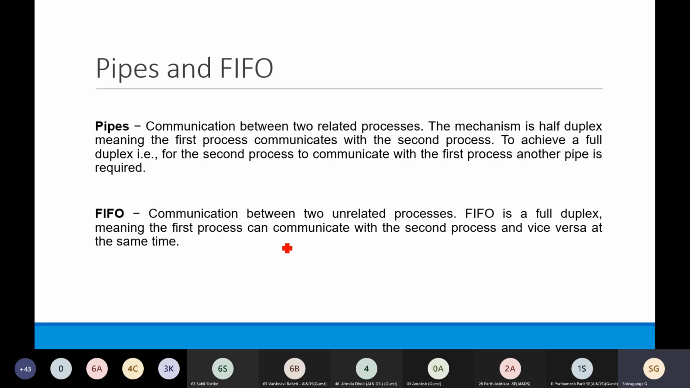And if we have unrelated processes, that means the processes are completely independent of each other, but still they want to communicate. That type of communication we can achieve with the help of FIFO, that is first in first out, and it is a full duplex communication. That means at any point of time both the processes can send or receive messages.